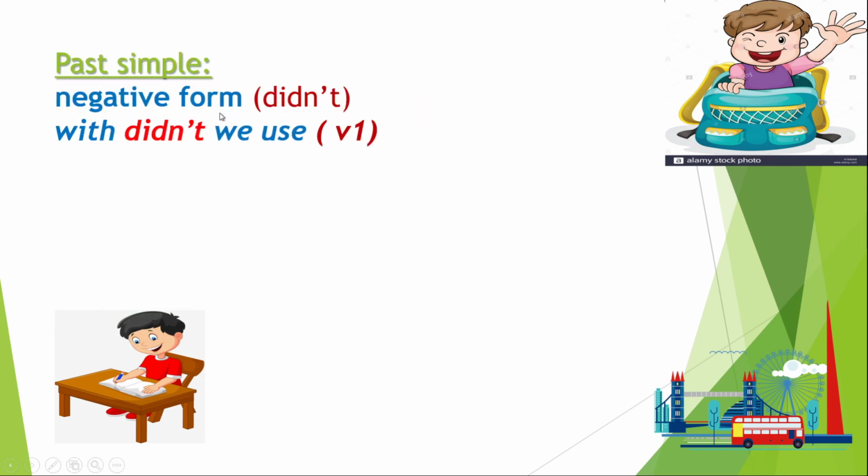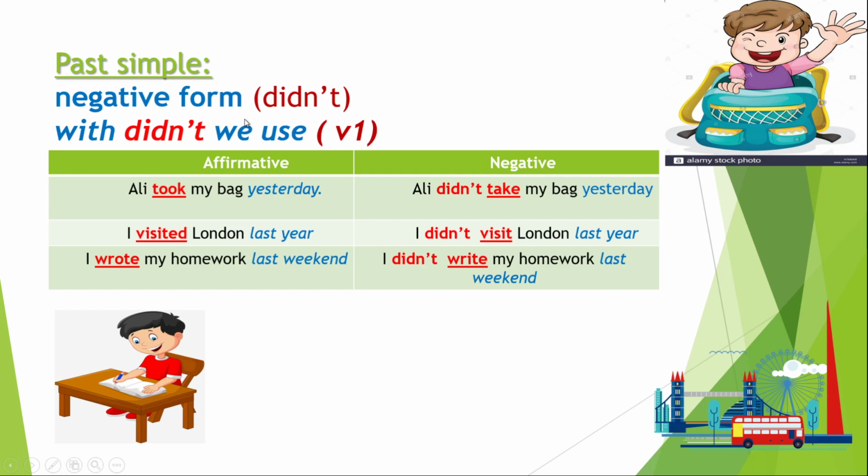Now, sometimes we use negative form when we are making a past simple sentence. So what's the difference between a positive sentence and a negative sentence? Now here we have, Ali took my bag yesterday. Now, if it's a negative sentence, it goes like this. Ali didn't take my bag yesterday. Look at the verbs. In the first sentence, the verb is turned into the past. It's took. However, in the second sentence, it's take. So when we use didn't in the sentence, we don't change the verb. It stays the same. All right?